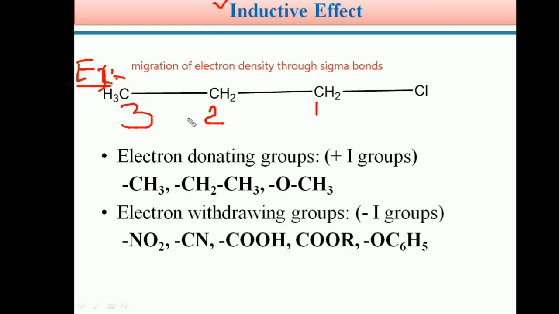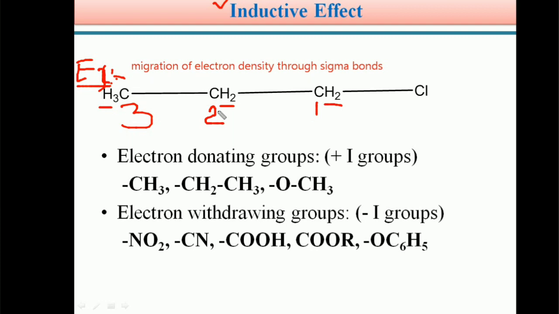In 1-chloropropane, 3 carbon atoms are present and 1 chlorine group is present. The first carbon is connected to 2 hydrogen atoms, the second carbon is also connected to 2 hydrogen atoms, and the third carbon has 3 hydrogen atoms. So, students, we know very well the structure of chloropropane.